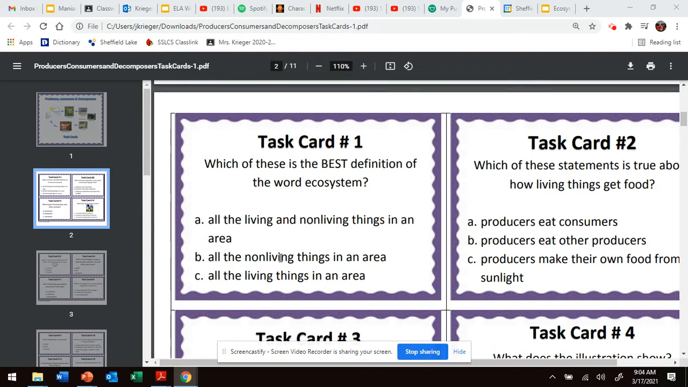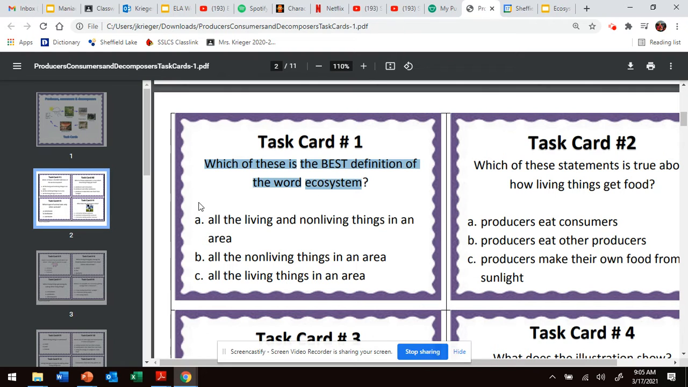All right, let's review so far what we've learned about our ecosystem and producers and types of consumers. So I'm going to read the task cards to you. You can either write it on dry erase boards, a sheet of paper, or a Google Doc, and then I'll state the answer. Okay, this is also great practice for test prep, as we take our state test after spring break here. Number one, which of these is the best definition to describe what an ecosystem is?